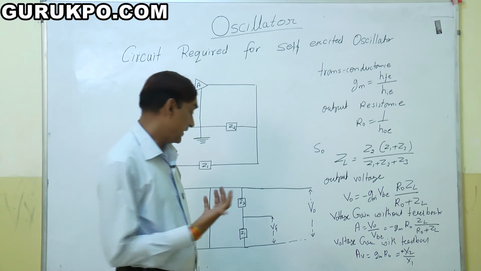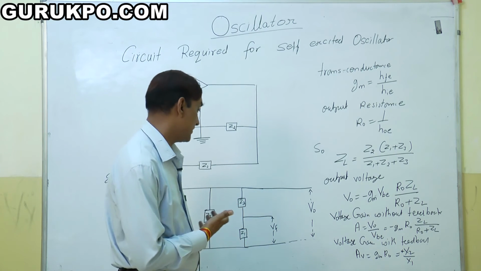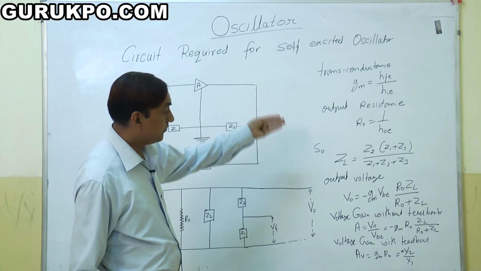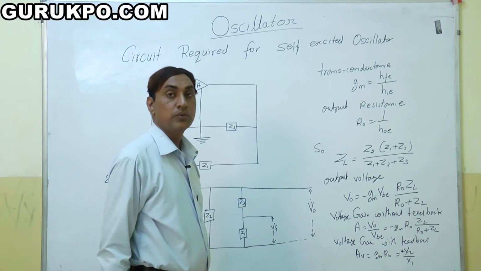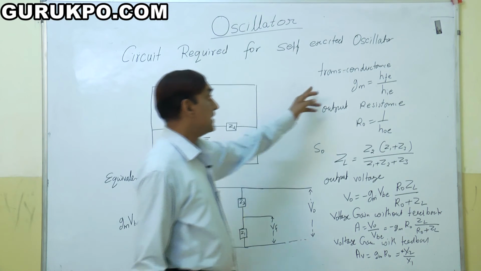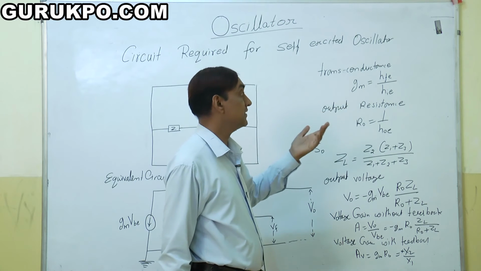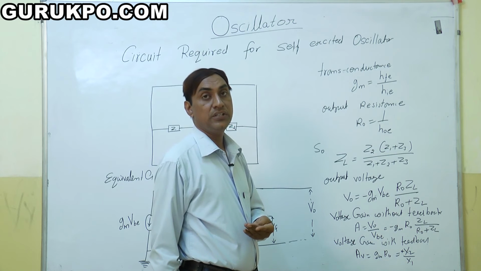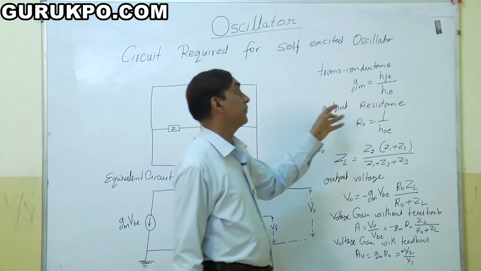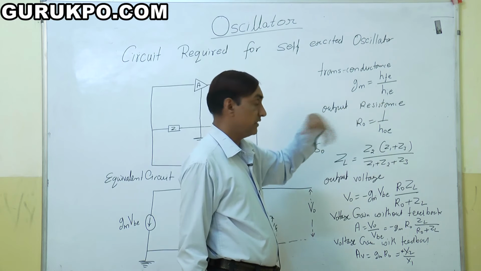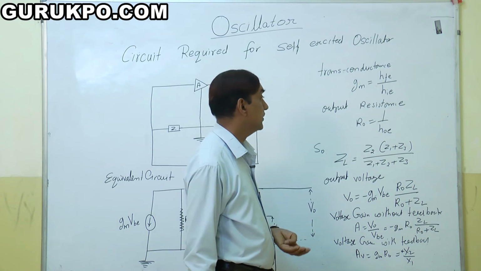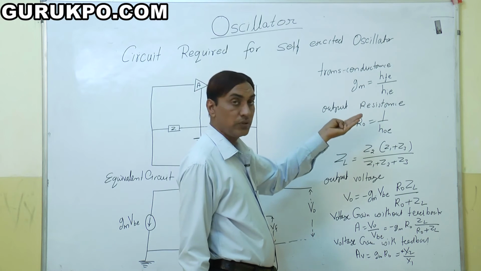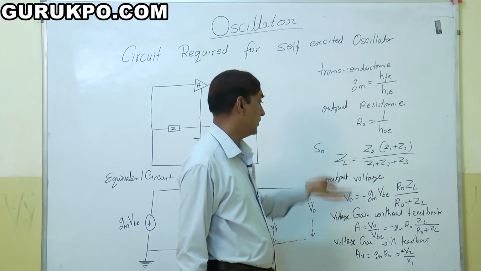This is the diagram of the CE configuration, the common emitter transistor configuration. We take some parameters from the 2-port network. Transconductance is the value shown in the 2-port network of the CE transistor configuration. GM is HFE upon HI, which is already given in our physics. Output resistance R0 is 1 upon HOE, this is the transistor value.